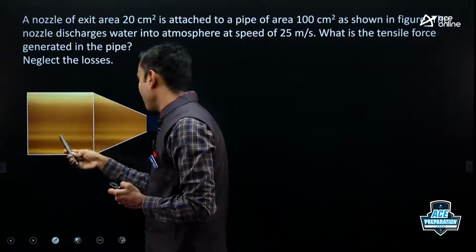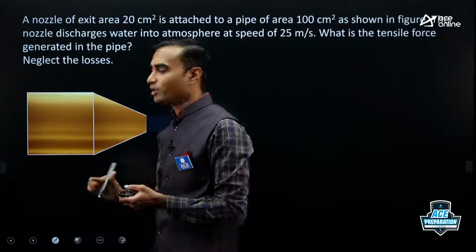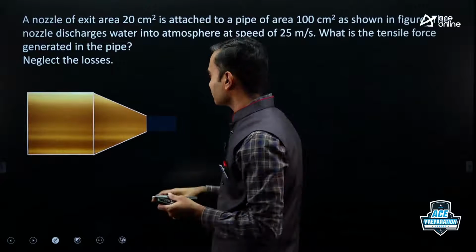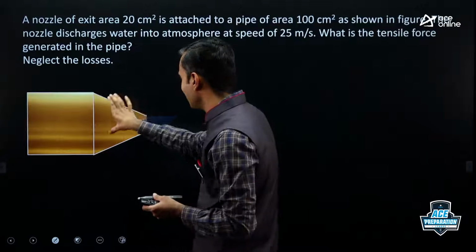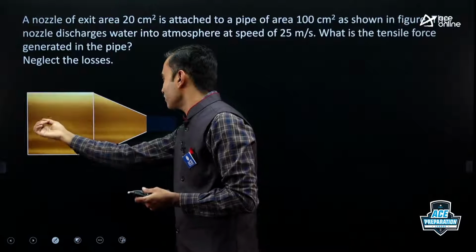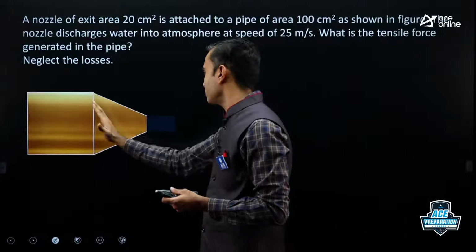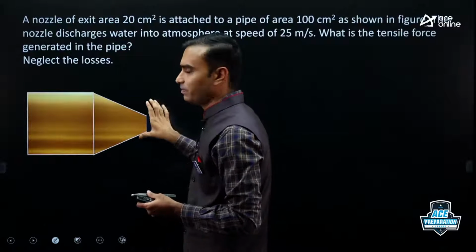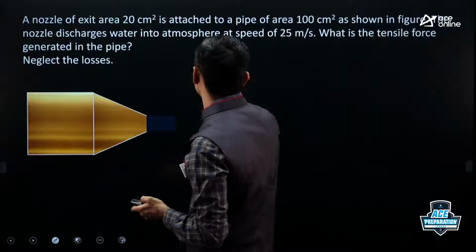The liquid inside the pipe is pushing the liquid inside the nozzle also. So because of that, you will get some forward force. Now just imagine that this nozzle is not rigidly fixed to the pipe. It is just simply kept in front of the pipe. When fluid starts flowing, because of the force exerted by water, the nozzle will fall down. It means the nozzle is trying to go away from this pipe. That means there must be tensile force. So that's why tensile force is mentioned here.